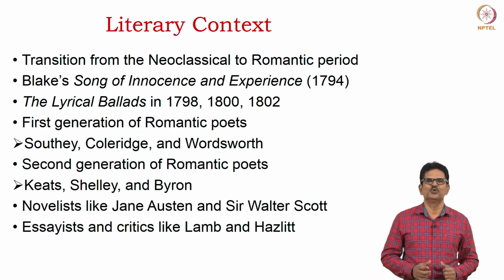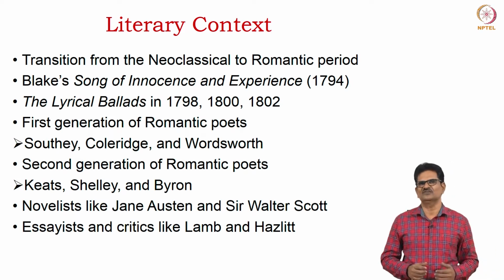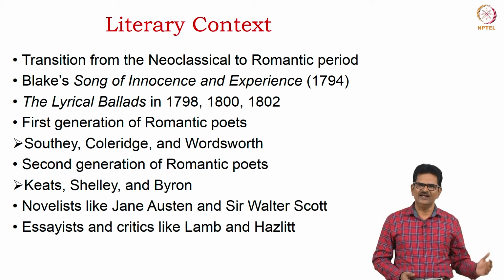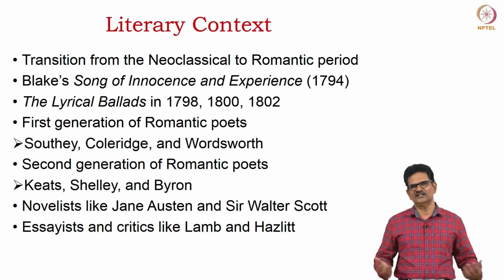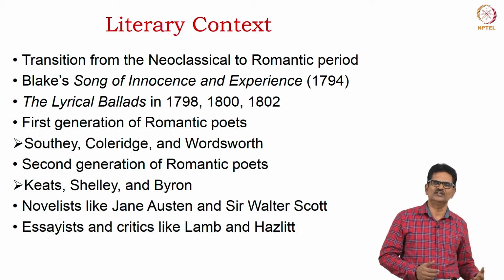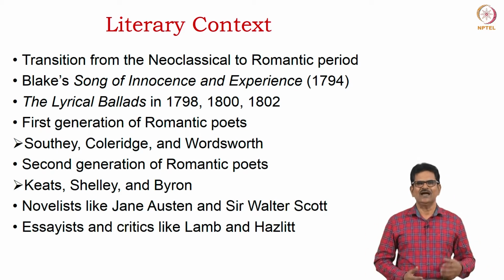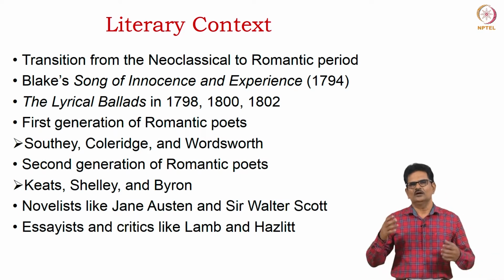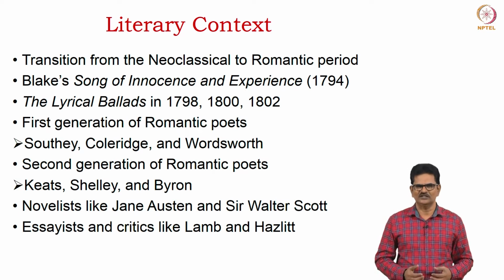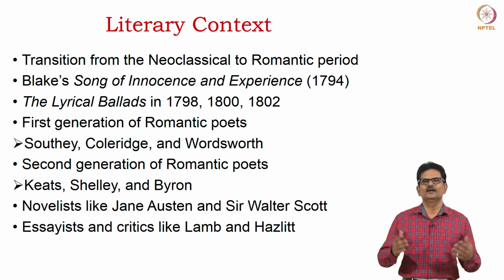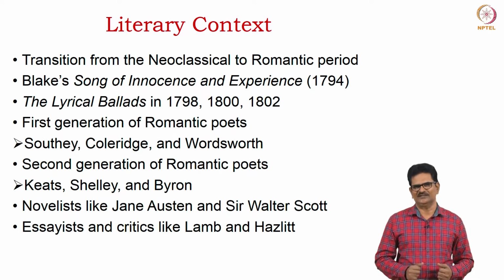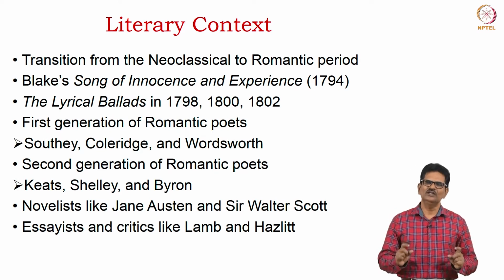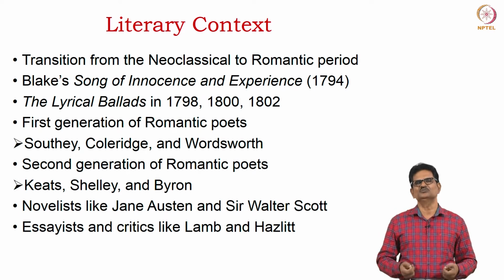We have two kinds of poets. One is called the first generation of romantic poets, represented by Robert Southey, Samuel Taylor Coleridge and William Wordsworth, and the second generation of romantic poets represented by John Keats, Percy Bysshe Shelley and Lord Byron. We also have other writers like the novelists Jane Austen and Sir Walter Scott, and some essayists like Charles Lamb and William Hazlitt. These writers contributed to the romantic movement. However, we will look into the romantic poetic movement alone.